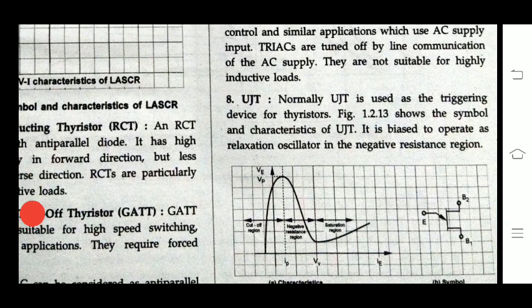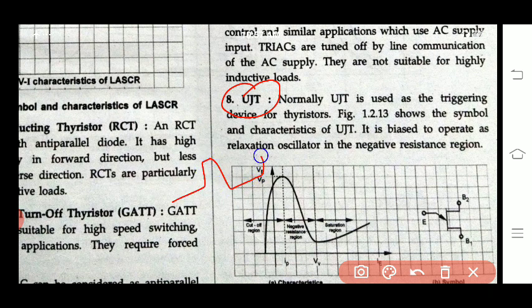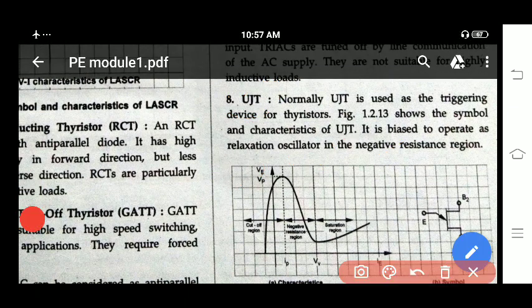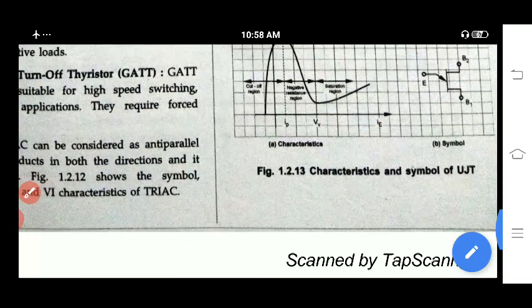Next you can have UJT. UJT means unijunction transistor. The main operation of UJT is to trigger other circuit setups. It will generate a pulse of signals like this. These pulses are used to make SCR turn on. So here we will see what they have written. UJT is used as a triggering device for the thyristor. It is biased to operate as a relaxation oscillator with negative resistance.